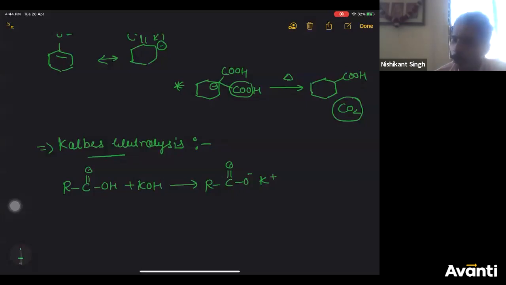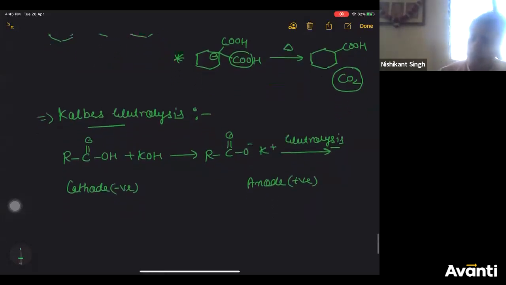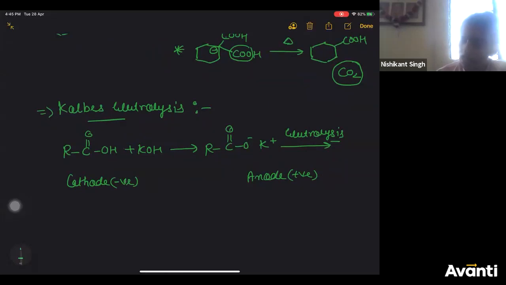Now we are going to carry out the electrolysis of this. Electrolysis means there will be cathode, there will be anode, and all of us know cathode is negatively charged, anode is positively charged.